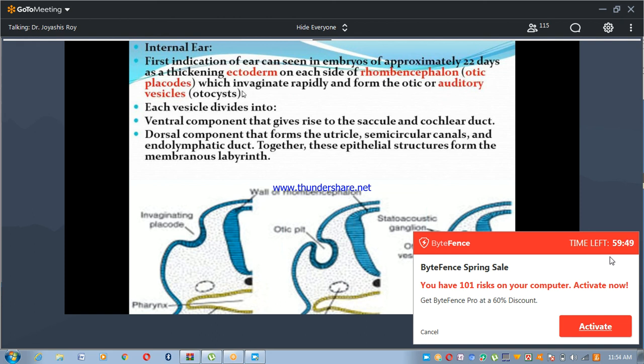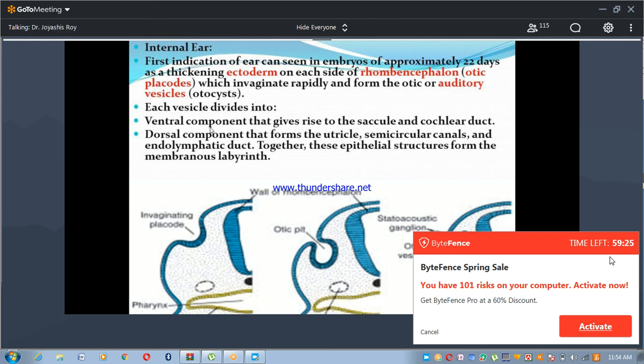These otic vesicles divide into a ventral component that gives rise to the saccule and cochlear duct, and a dorsal component. This is the otic pit. The otic placode invaginates to form the otic pit and then the otic vesicle.